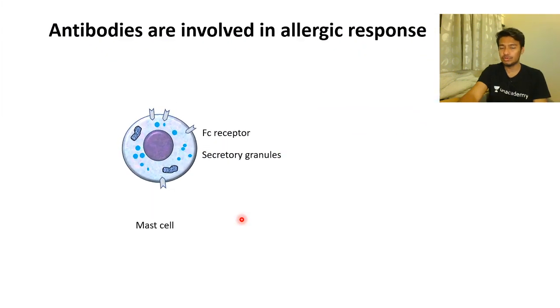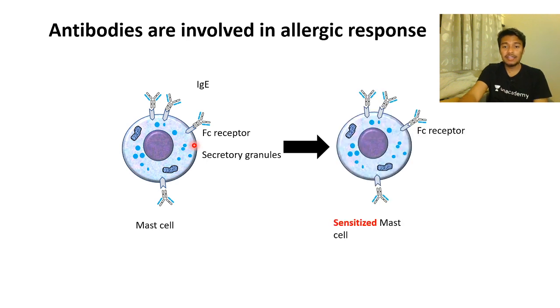Not only can antibodies neutralize pathogens, they can also create a hypersensitive response, or too much overactivation of the immune system, and that is the case of allergy. IgE antibody is specially associated with allergy. You need to know this. And IgE antibody is the least abundant antibody in our body, and it binds to the Fc region present on the mast cells. What does it do to the mast cell? In the first exposure, it would sensitize the mast cell, making a hell of a lot of granules filled up with histamine.